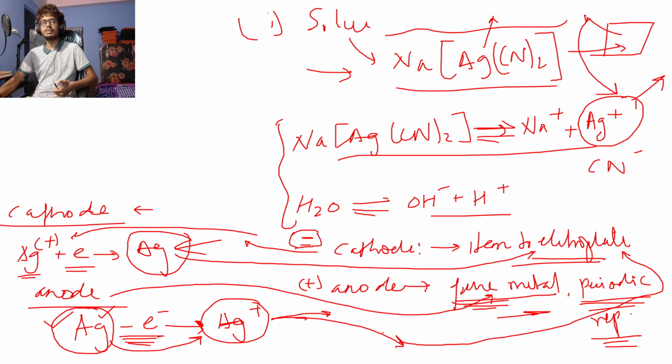So it has to maintain the flow of the electroplating, right? So when electroplating starts, the concentration of silver will decrease in the solution, because our electrolyte also contains silver, right? So first, the silver of the electrolyte goes to the cathode, right? So this will cause a decrease in the concentration of silver in the electrolyte, right? So to fill the gap of the reducing amount of silver in the electrolyte, at the anode the silver ion will go into the electrolyte. Okay, so we are trying to maintain the concentration of silver in the solution. That's the main reason. Clear?